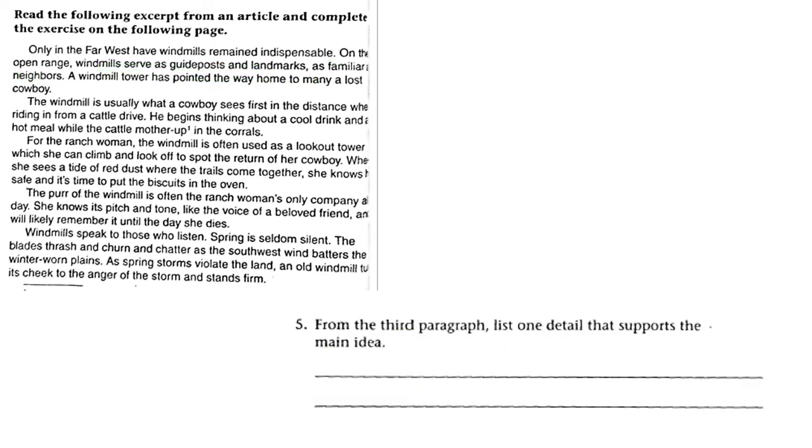Question number 5. From the third paragraph, list 1 detail that supports the main idea. The third paragraph. So we're looking here. For the ranch woman, the windmill is often used as a lookout tower, which she can climb and look off to spot the return of her cowboy. When she sees the tide of red dust where the trails come together, she knows he is safe and it's time to put the biscuits in the oven.